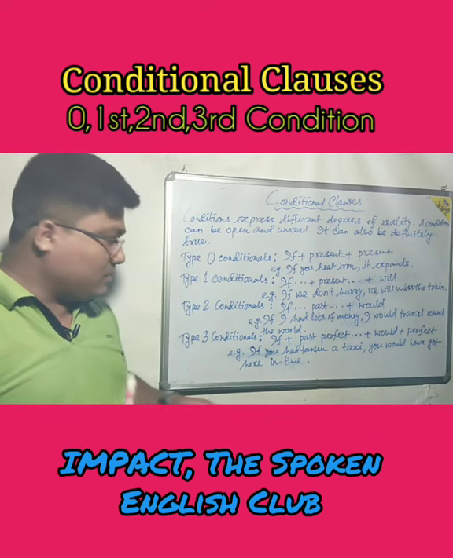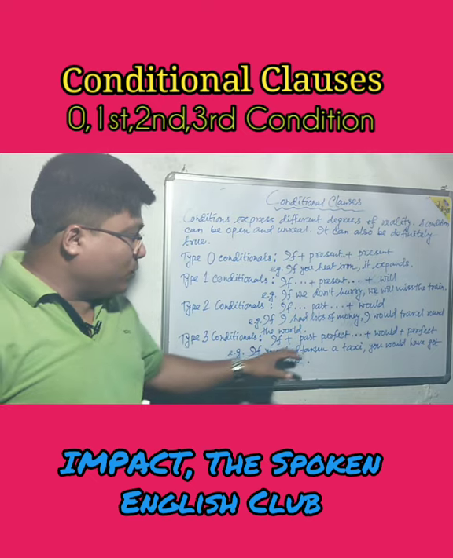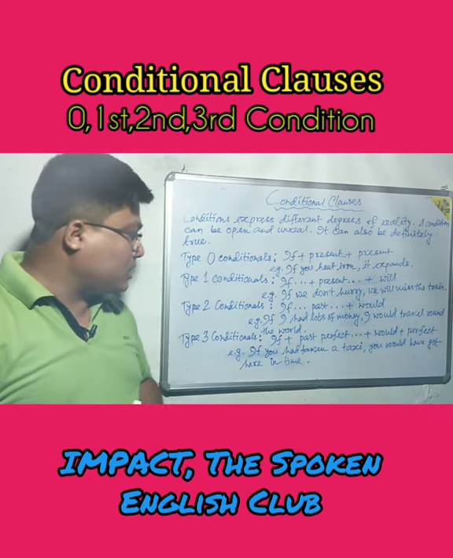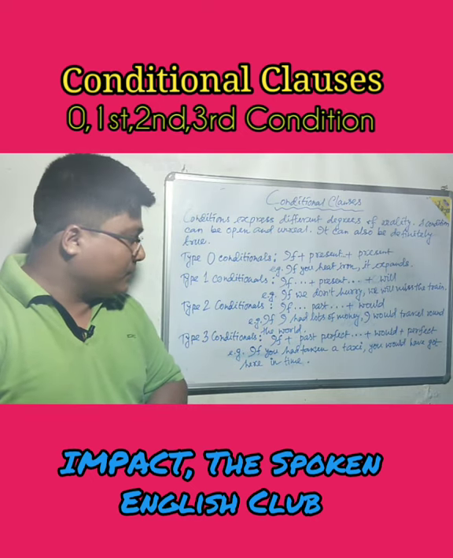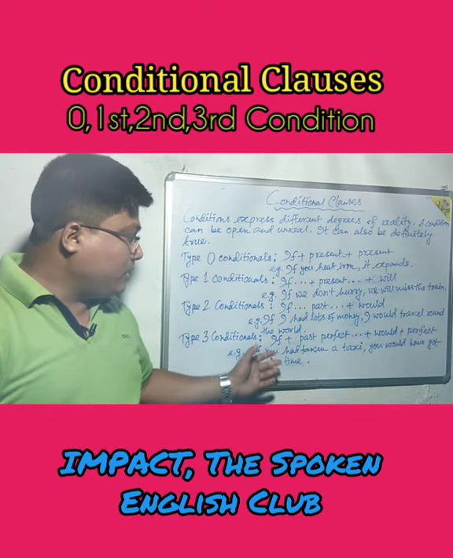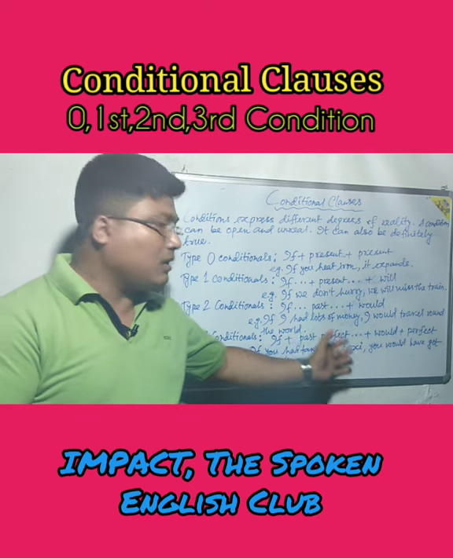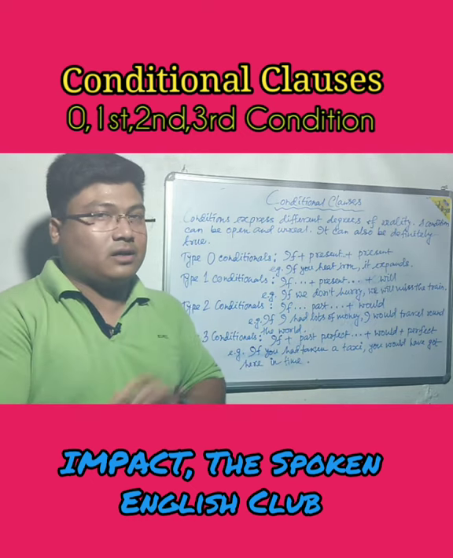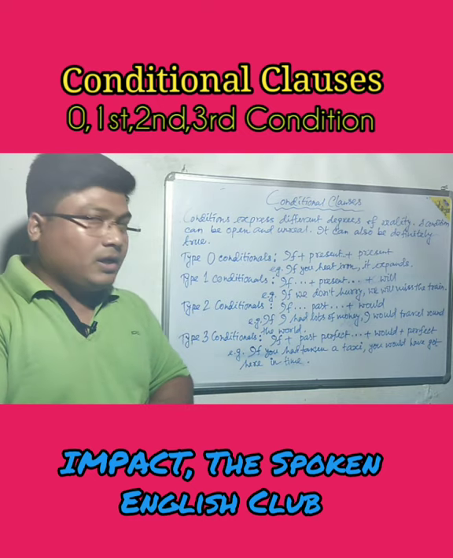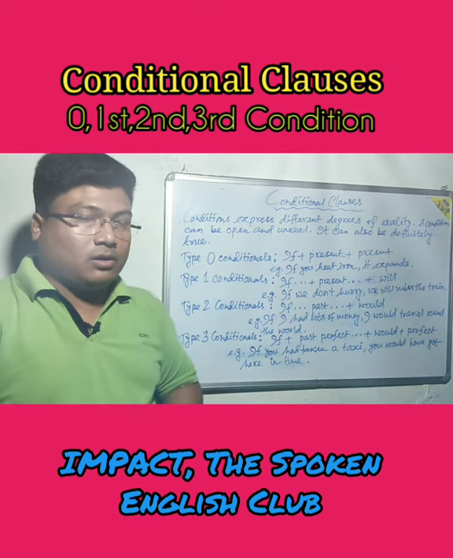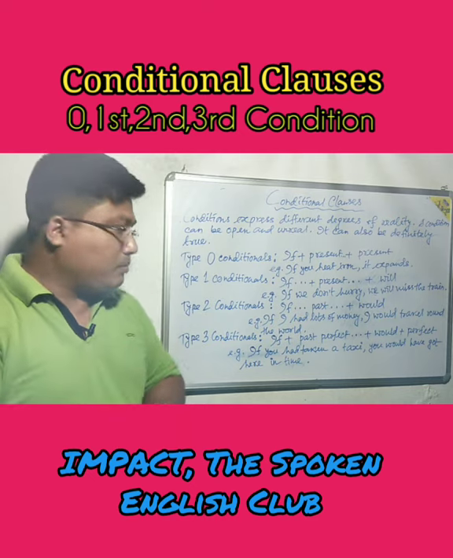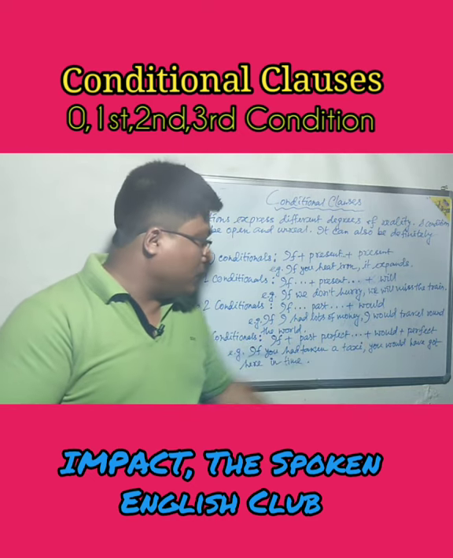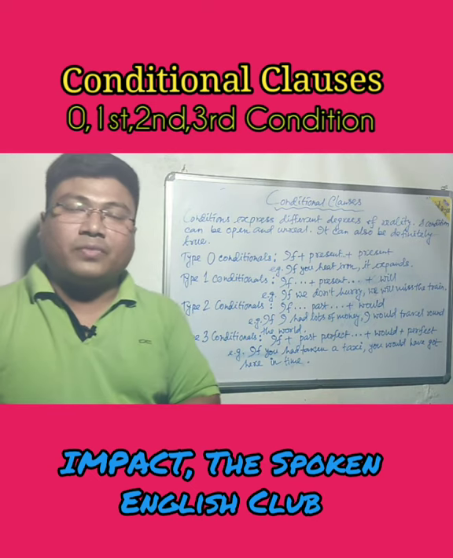So here is the example. If you had taken a taxi, you would have got here in time. So what does it mean? If you had taken a taxi, actually you didn't take a taxi. That's why you are unable to be here in time.